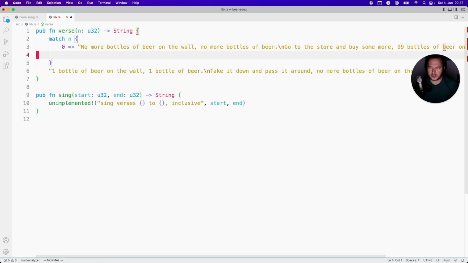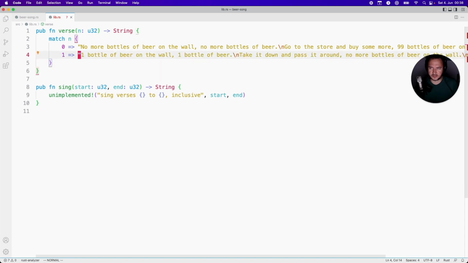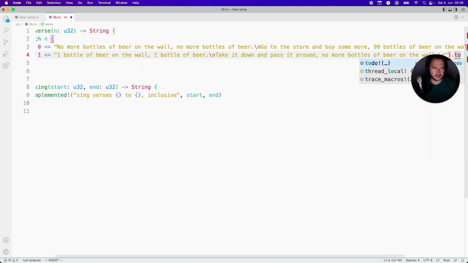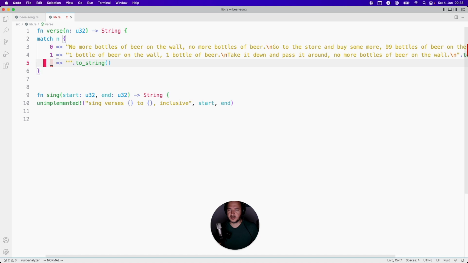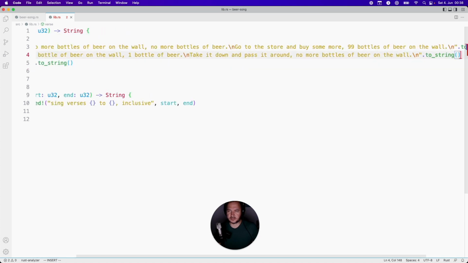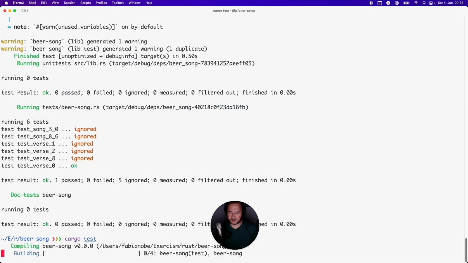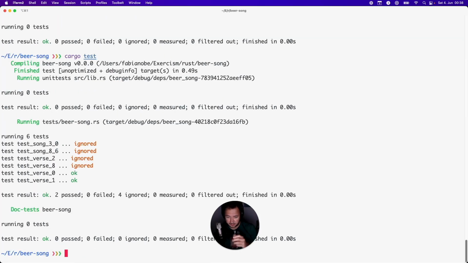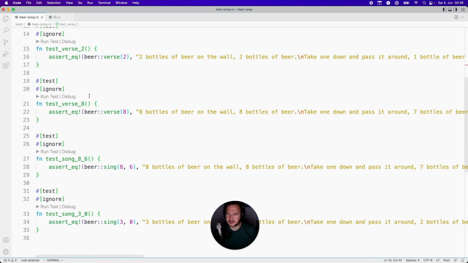and if it's 1, it's gonna be this one. And to use the match, we also need to do something like this, otherwise it's not gonna compile. Alright, and a comma here. Let's check. Okay, so I have 2 tests passing. Woo! Alright, so let's go to the third test.